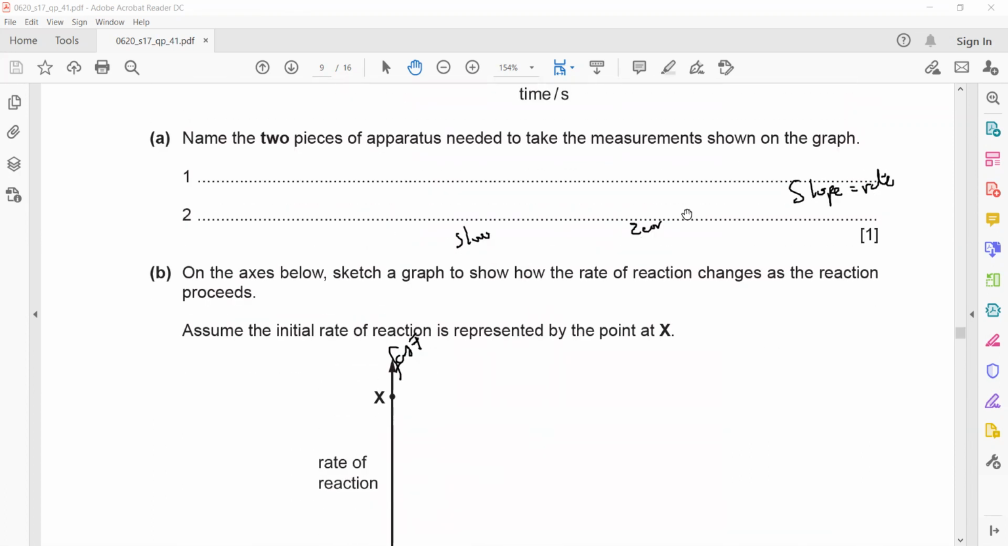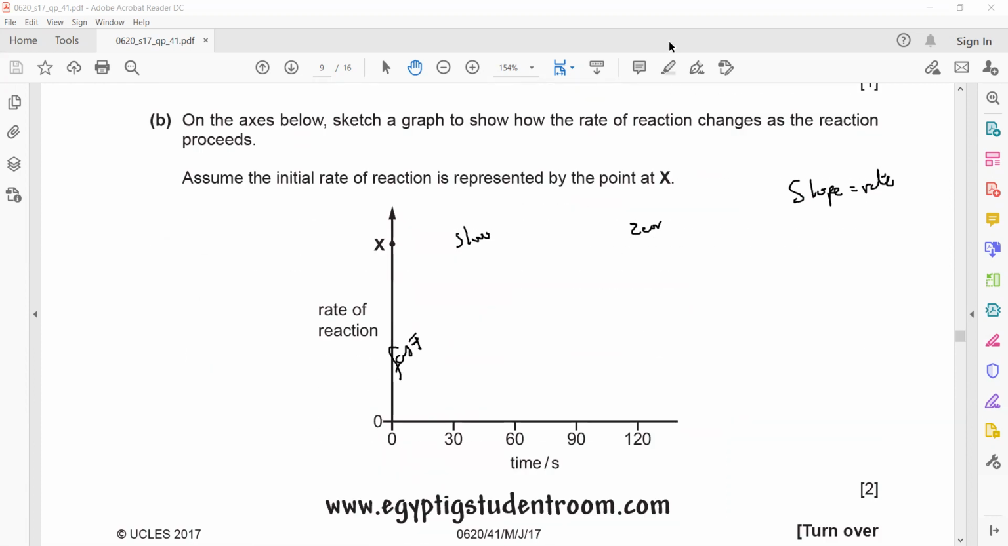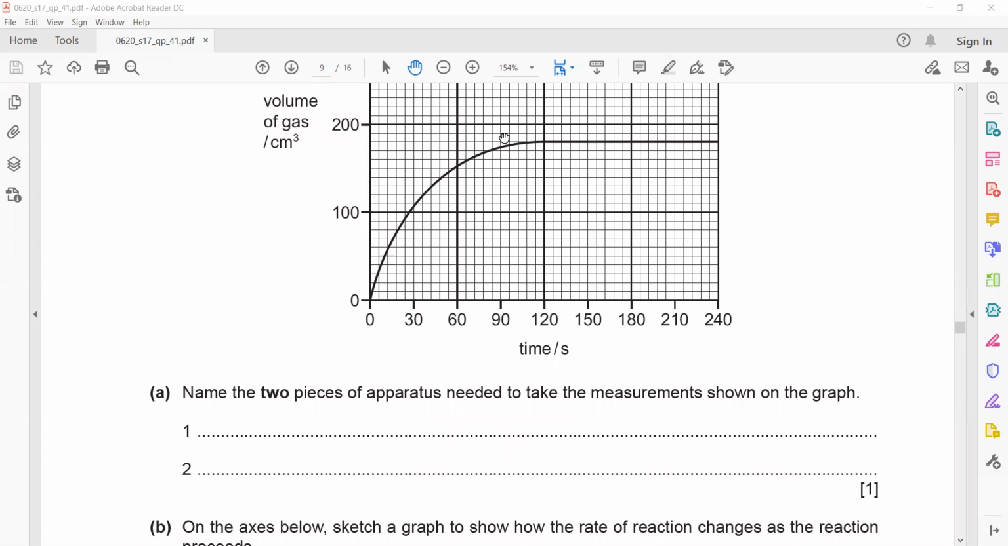At what time does the reaction stop? When the time is 120, the reaction completely stops, or the rate is zero. In the beginning it started with the fastest rate, then the rate is decreasing, and at 120 it will be zero. Is it clear? The rate or the speed of the reaction in the beginning has the highest value, but it decreases with the passage of time. And when it is 120, the reaction finishes. You can see at 120 the slope is zero, so the reaction finishes.